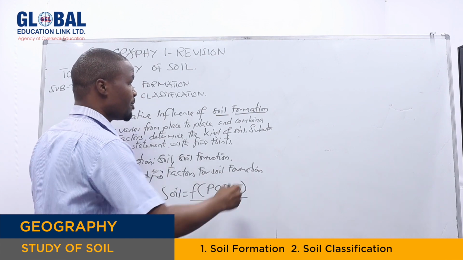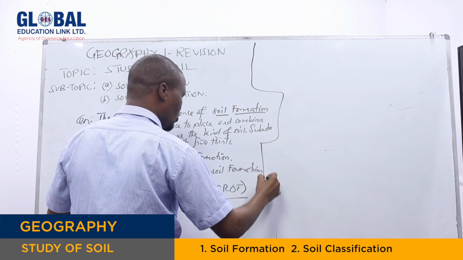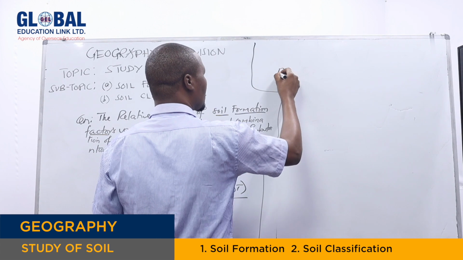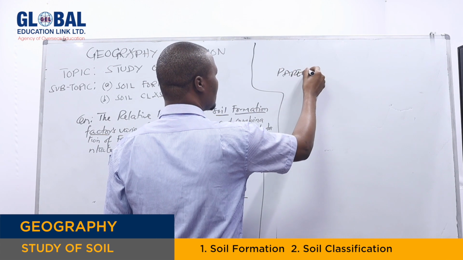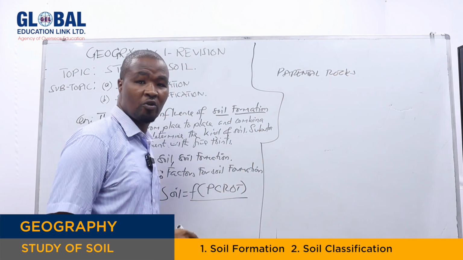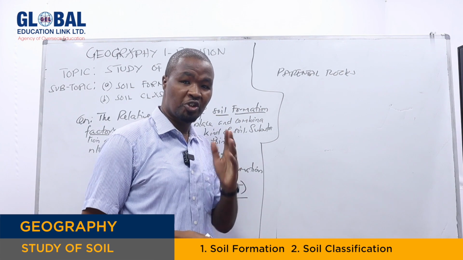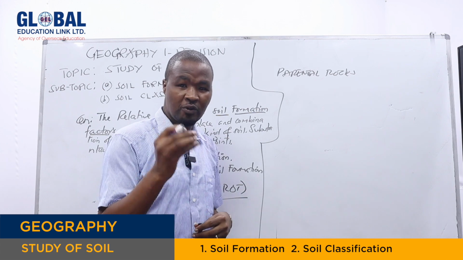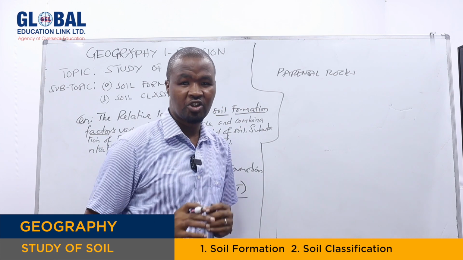So let us start with the P, which means the parent rock. Parent rock refers to the rocks which give the origin of the soil. It owns the life cycle of the soil in general.